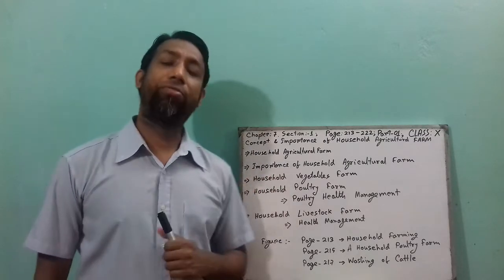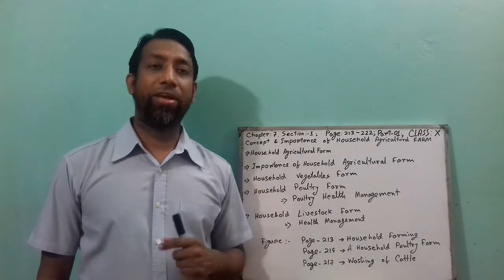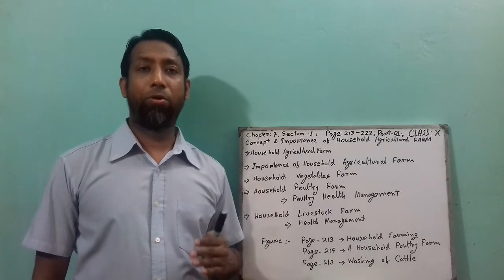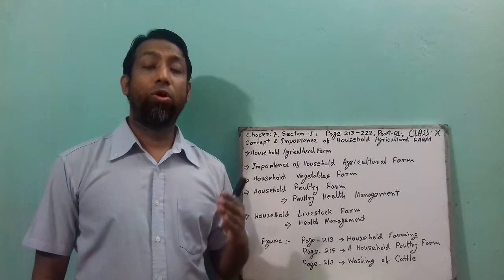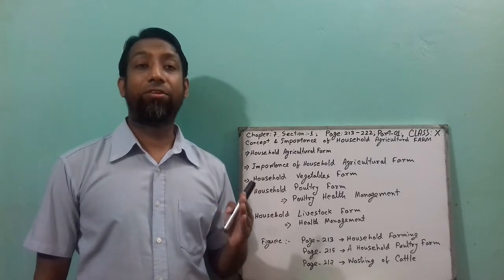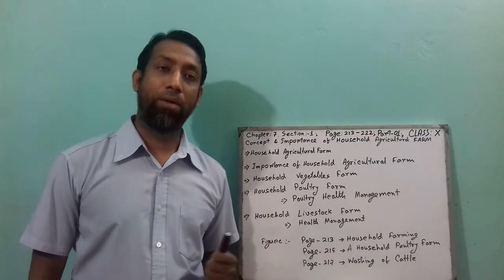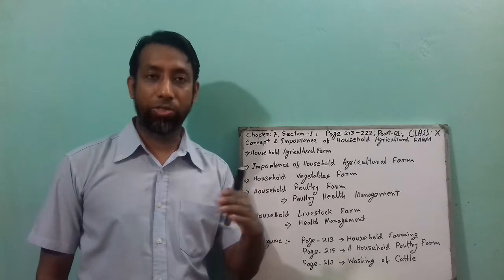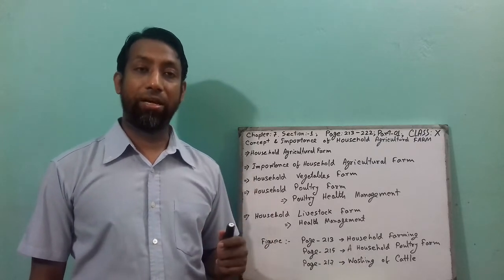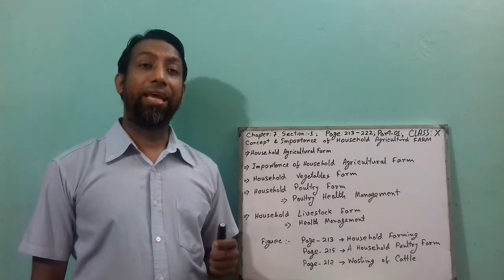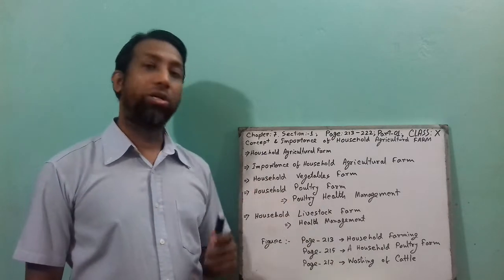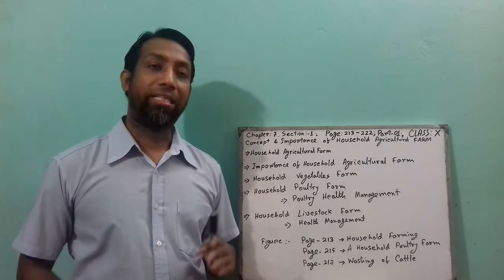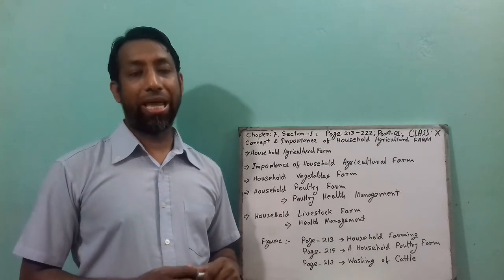Household agriculture farm means when the family people or the farmer in a household area do these 5 sectors of agriculture, like they cultivate crop in their homestead area, they do fish culture, they rear livestock, they rear poultry. That is called the household agriculture farm.